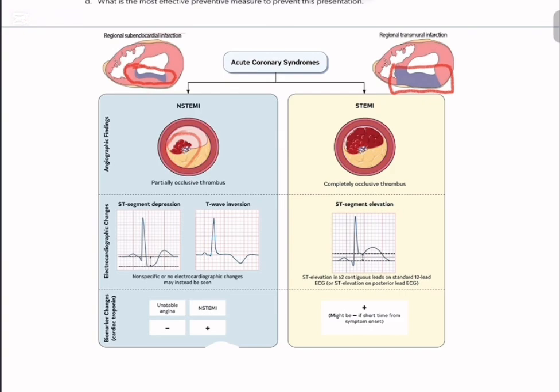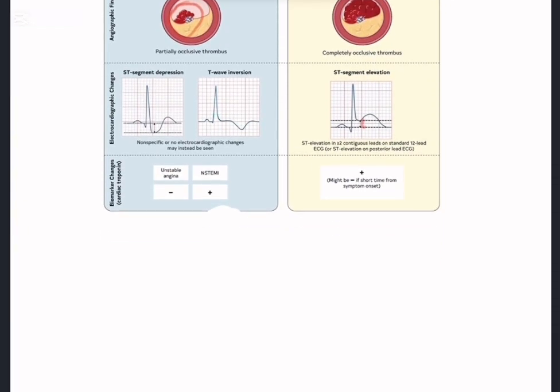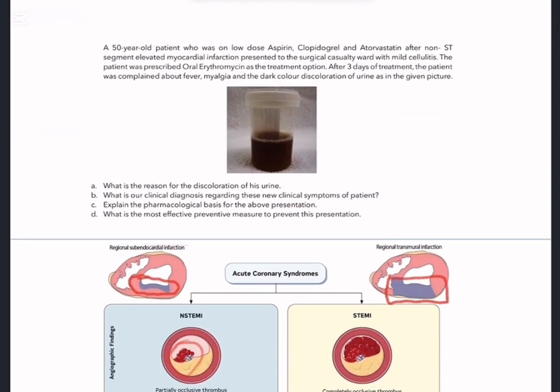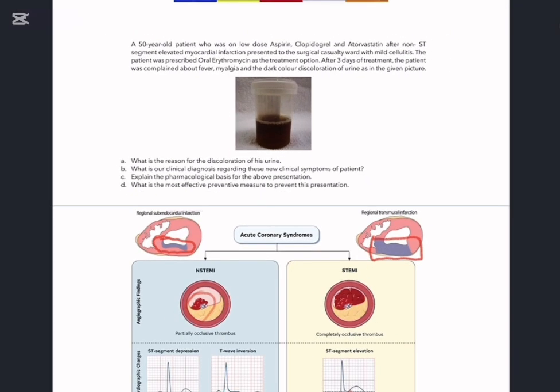In those cases, we can see an ST segment elevation from the J point. And in non-STEMIs, there's ST depression and T inversions. So that is the common pathological basis of the non-STEMIs. Something about these questions is the drugs they have given: aspirin, clopidogrel, and atorvastatin. One thing the pharmacology department is quite famous for is bringing stuff from other CATs and asking in this CAT. This was also evident in CAT 3. So let's go, why did they give aspirin, clopidogrel, and atorvastatin?